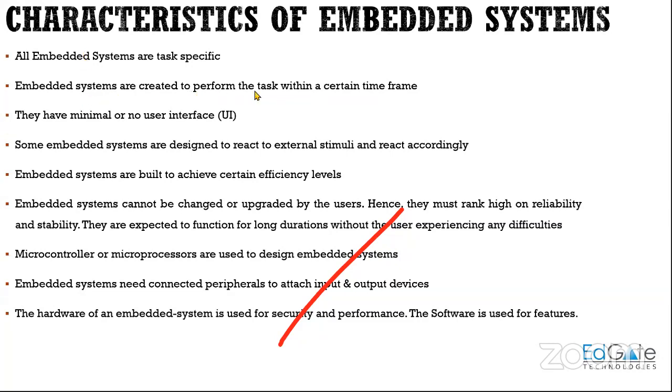embedded systems are created to perform the task within a certain time frame. Okay, so what does this mean? We'll look into a few examples and come back to this point, right? If you take the braking system in your car, that is an embedded system which is connected using a CAN protocol inside your vehicle.